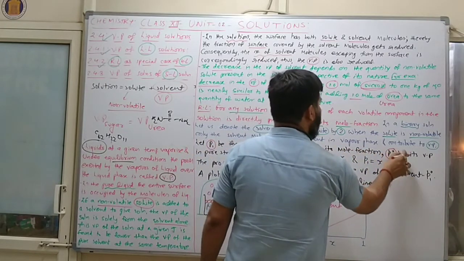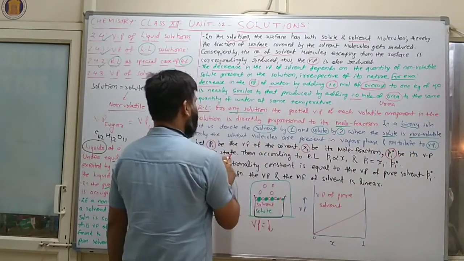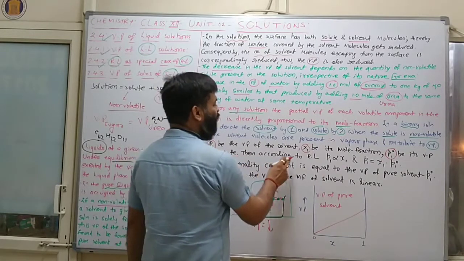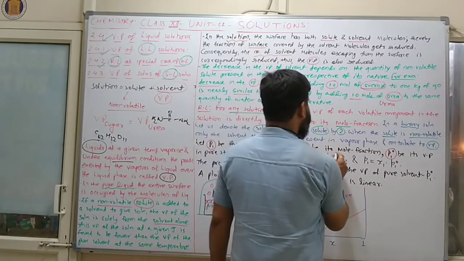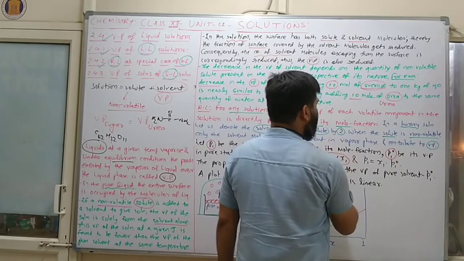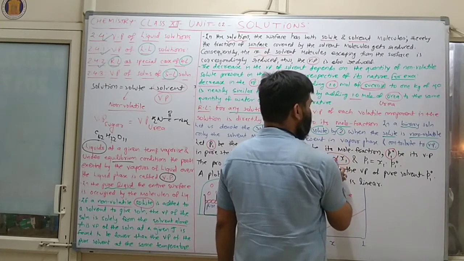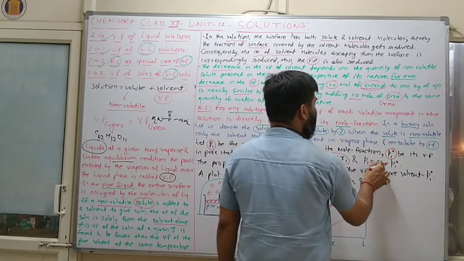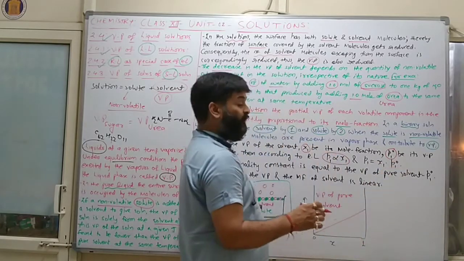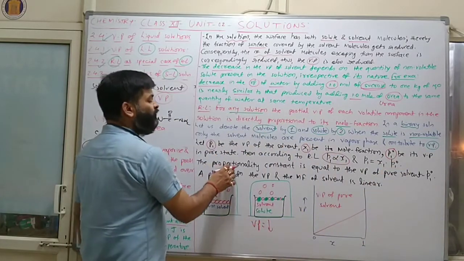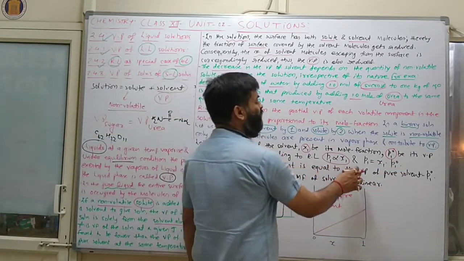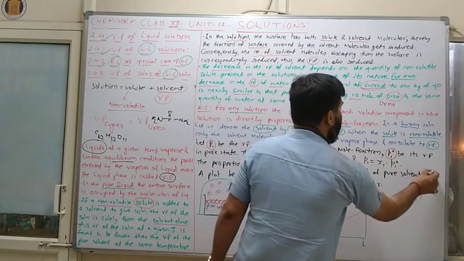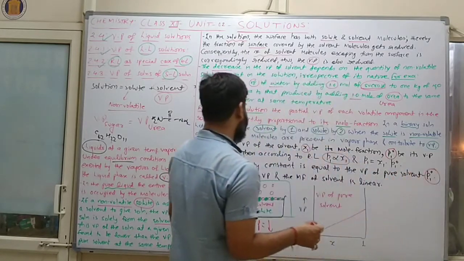and Chi1 be its mole fraction, and P10 be its vapor pressure in the pure state. Then according to Raoult's law, P1 is directly proportional to Chi1. Removing the proportionality symbol, P1 is equal to Chi1 into P10. So the proportionality constant is equal to the vapor pressure of pure solvent, represented by P10.